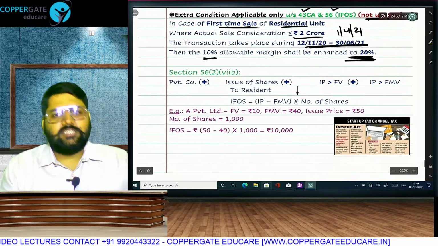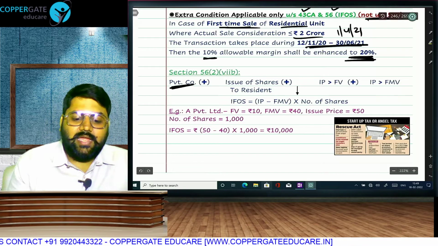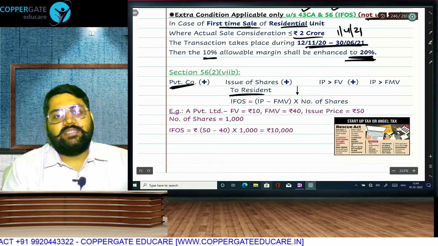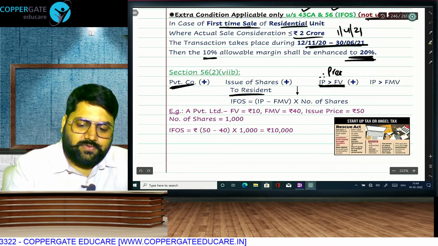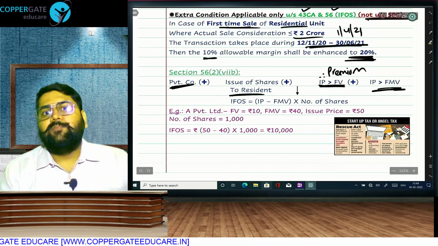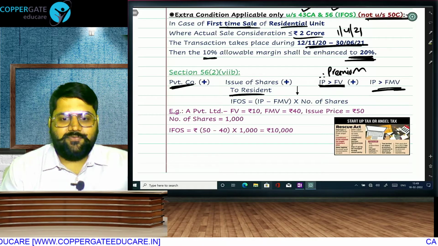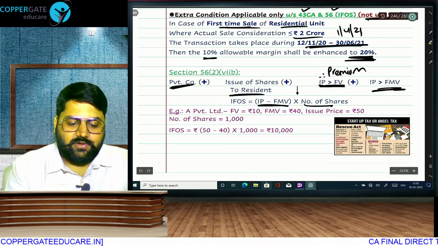And lastly, this very controversial provision: when a private company, a closely held company, is issuing shares to a resident and the issue price is more than face value, that is, it's a case of premium, and it is also more than fair market value, then the company will have to pay tax on IFOS, not on the entire premium, but on issue price minus fair market value into the number of shares.